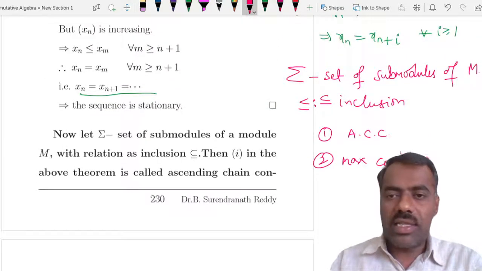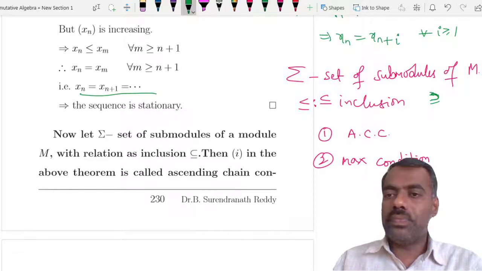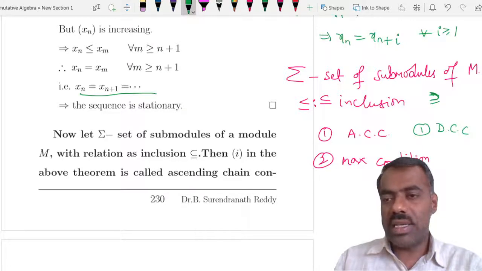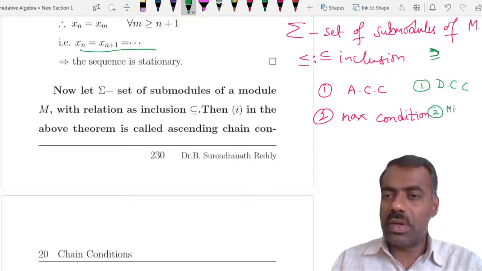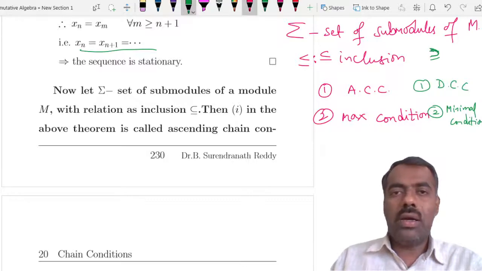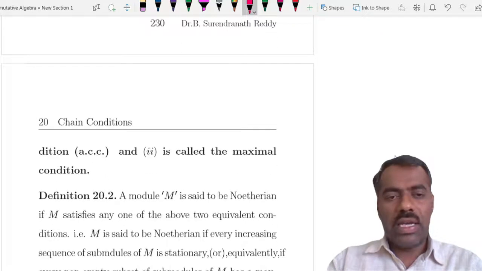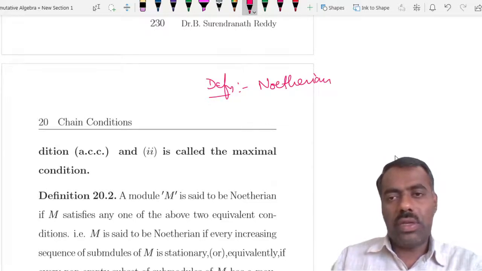And if instead you consider the superset relation, then that one is called DCC, the descending chain condition, and the second one is called the minimal condition. Now we can define, with respect to these two conditions on a module M, what is meant by a Noetherian module.